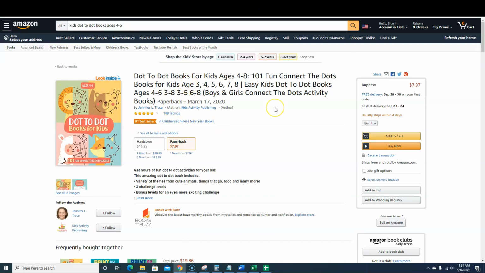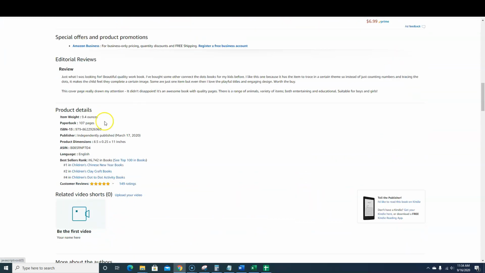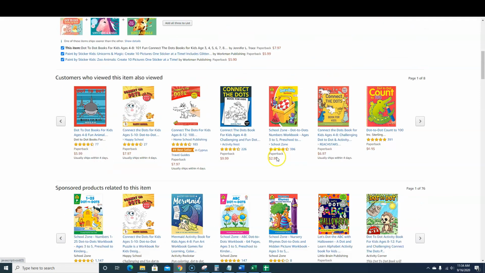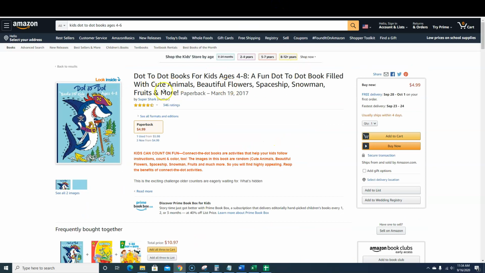This is great, kind of an overview of the old way, before they came out with these cool, nice, efficient tools. You're just going to scroll to the bottom and look for the best sellers rank. And it's right here. So this one's ranked 6,000 BSR. It's ranked number 1, number 2, and number 4 in different categories. Even in activity books, it's ranked number 4. So this book is selling like hotcakes. Has a really good BSR. We're going to go check this one out real quick as well.